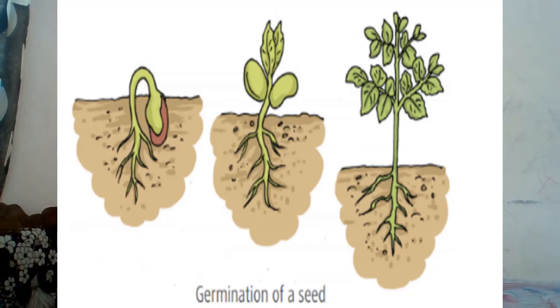The seed contains food for the baby plant, which develops into a fully grown plant. So which part of the plant contains the food for the baby plant, dear? Seeds. Understood? So this process is called germination of seeds. In your upcoming classes, in 5th standard and 6th standard, you will learn more in detail about all this.